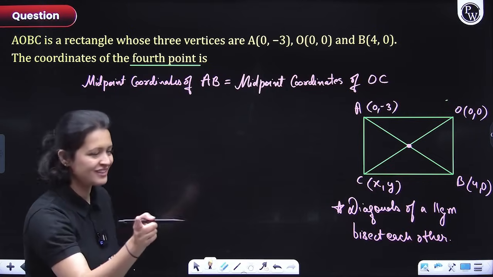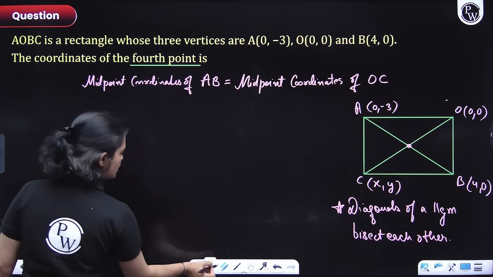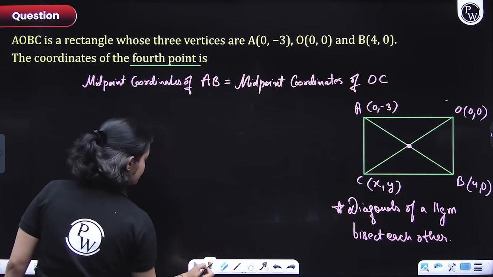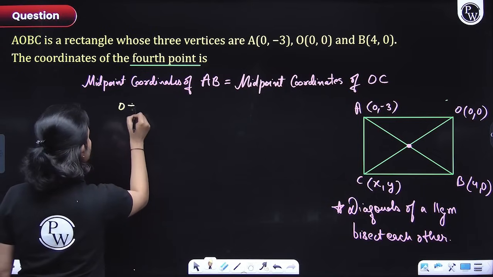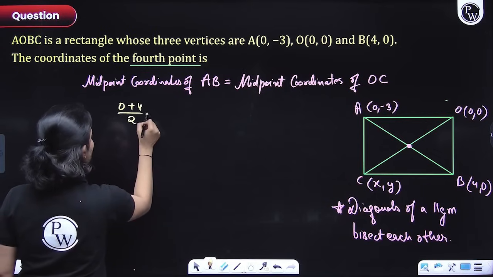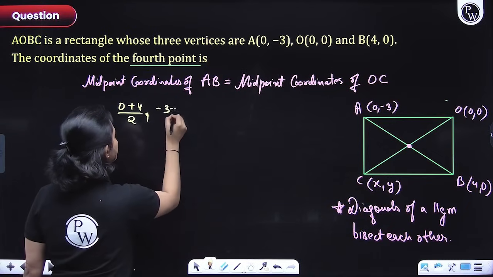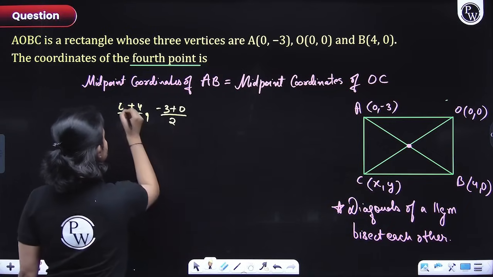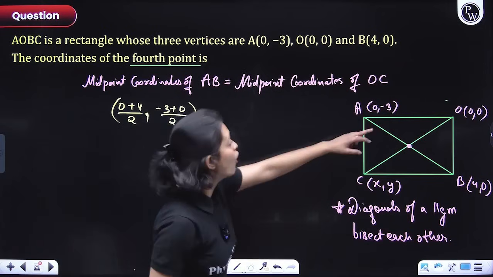You can easily figure that out. What is that, everyone? Midpoint of AB is 0 plus 4 divided by 2, that would be the x coordinate, and the y coordinate would be -3 plus 0 divided by 2, right? Now here, what are the coordinates of the midpoint of OC?